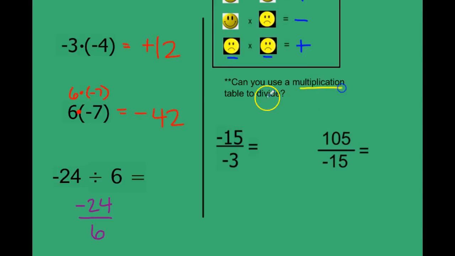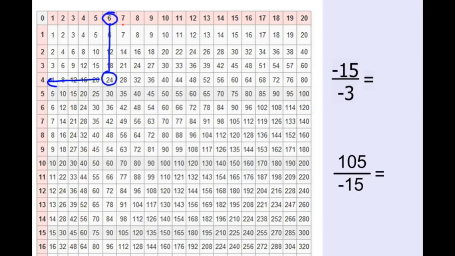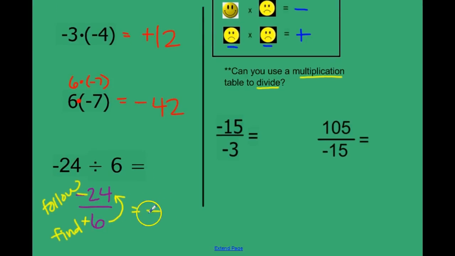So in order to use our multiplication table to divide, we're going to use a strategy which is called find and follow. We're going to find the number 6 and follow it until we get to 24. Our multiplication table doesn't have negatives and positives though, so we know a grumpy and a happy don't get along. Our answer is going to be a negative. So we're going to find 6 and follow it until we get to 24. It doesn't matter which 6 you pick to start from. I'm going to pick this one. Follow until you hit the number 24, and then look to the other axes to see what's our answer. Our answer is 4. So a negative 4.